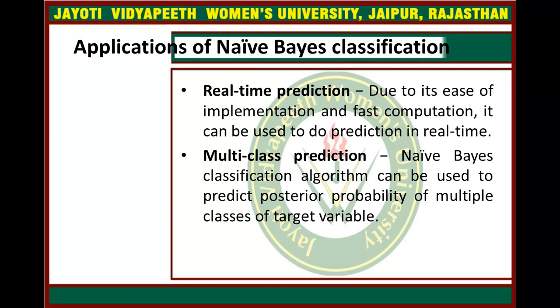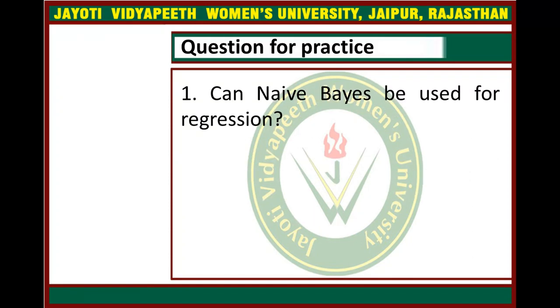The fourth is multi-class prediction. The naive Bayes classification algorithm can be used to predict posterior probabilities of multiple classes of the target variable. These are the applications, and this is all about naive Bayes.